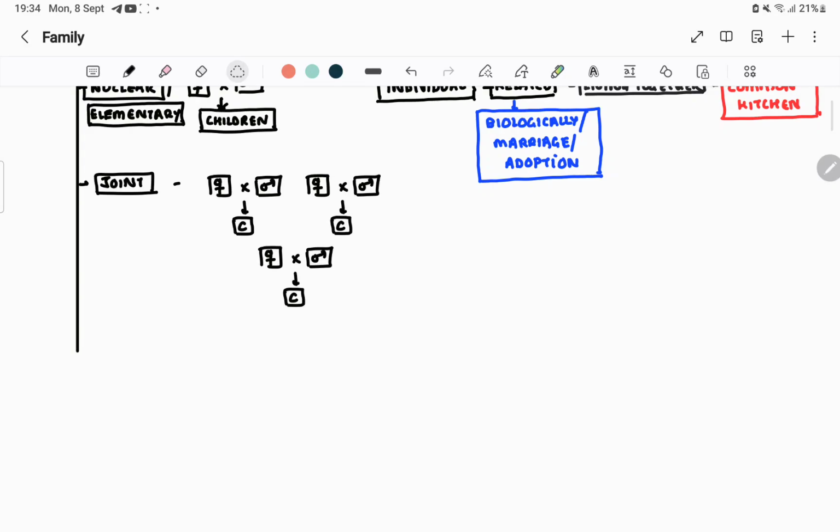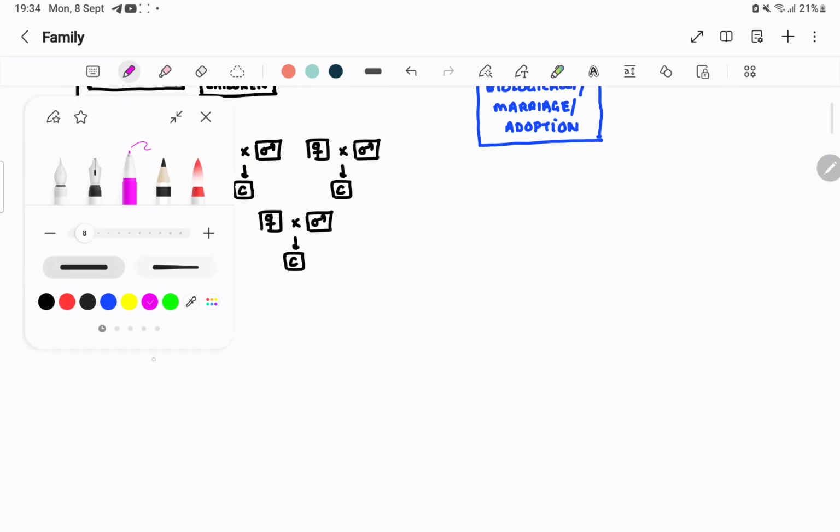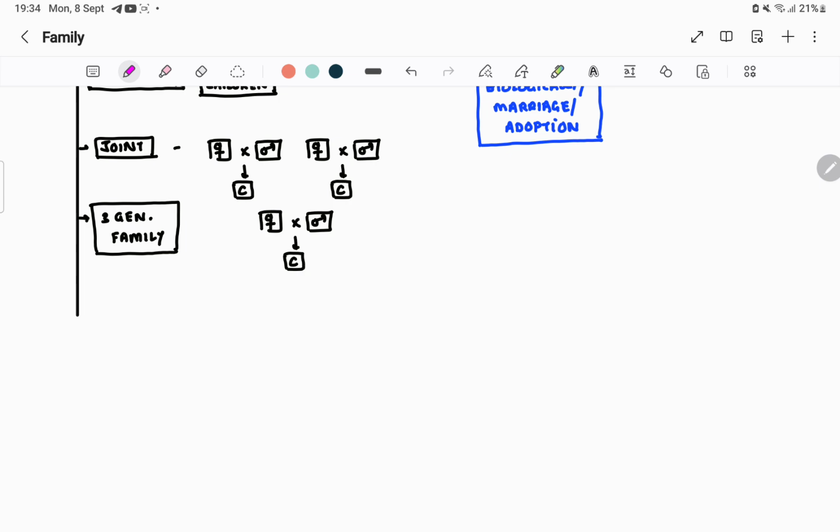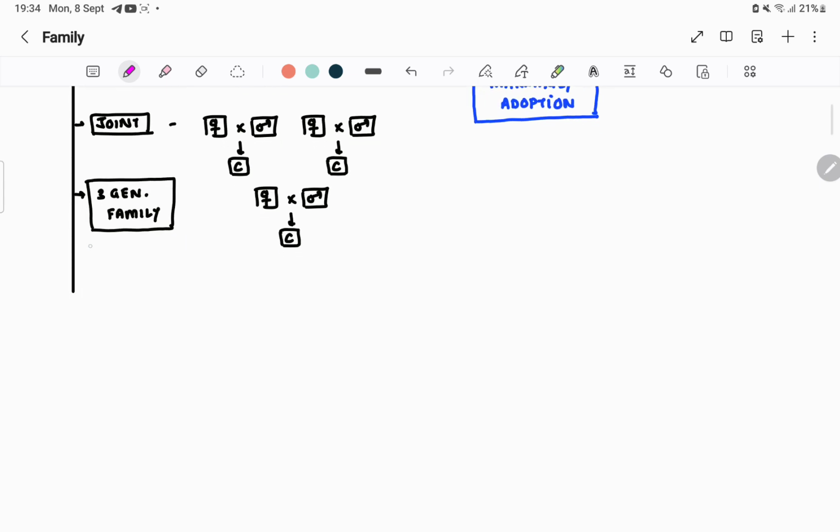And 3 generation family is there. In a 3 generation family, it is having 3 generations, means grandfather, son, and their grandson.